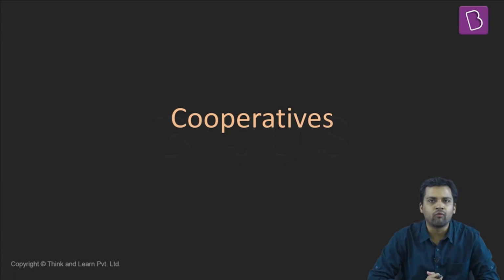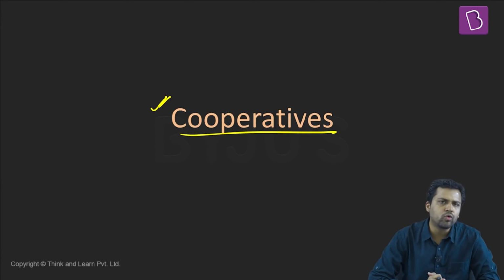In today's session, we are going to discuss one more topic under rural and agrarian transformation in India. We'll be discussing cooperatives. So in this session, we are first going to understand what is the meaning of cooperatives, what are some of the principles on which cooperatives are formed. Then we'll also understand what are some of the features, characteristics of cooperatives.